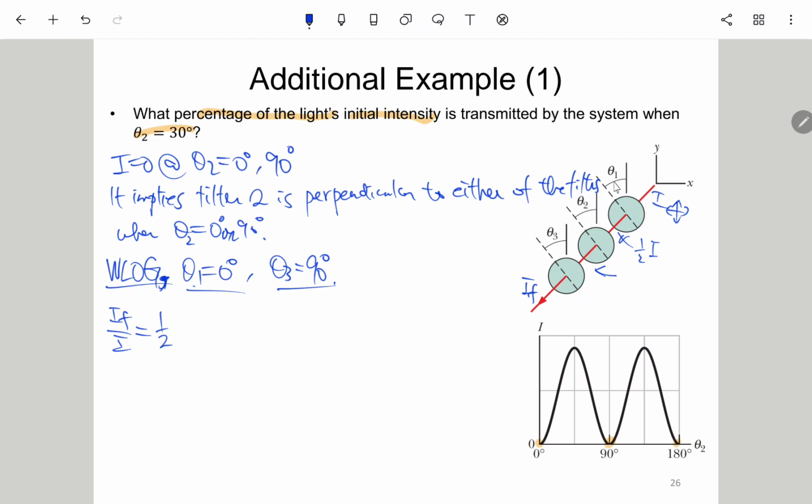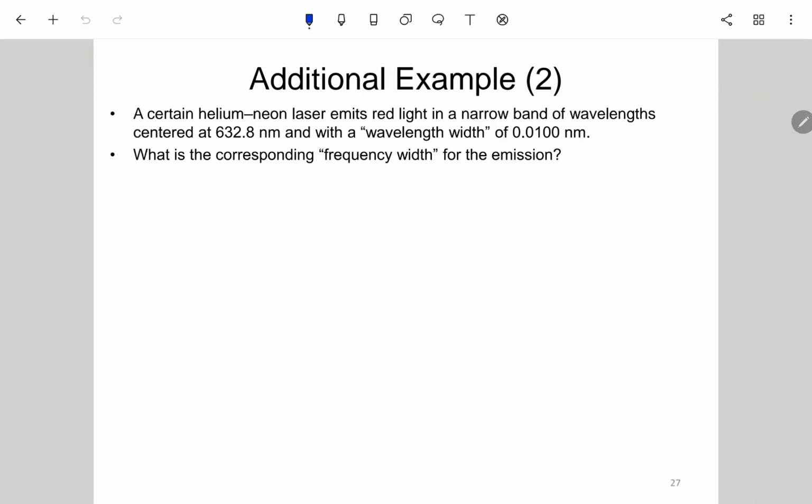This is 0 degree. So we multiply it by cosine of 30 degree squared. And then theta 2 is 30 degree, theta 3 is 90 degree, so there is a 60 degree between them. So we further multiply by cosine of 60 degree squared. And then this is nothing but 9.4%, okay, which is actually the same as the previous sample problem. Okay, so this finishes off this additional example, and then we still have another one.